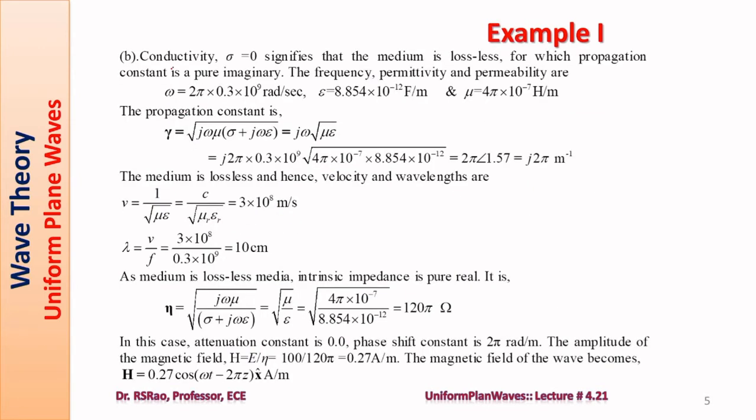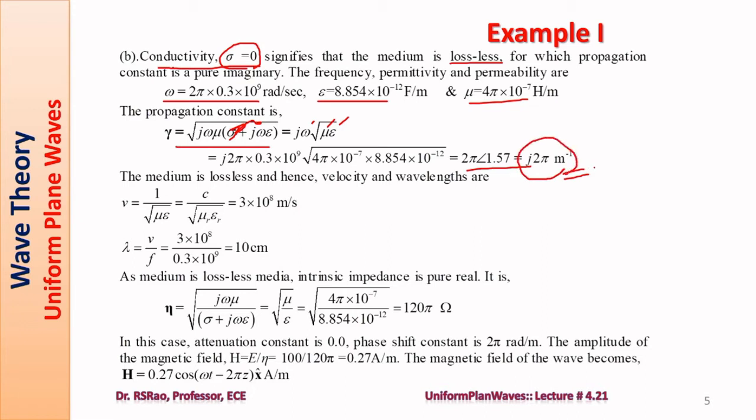Now we consider the second situation: conductivity is 0, meaning it is lossless. So omega is the same because frequency is the same. Only change is sigma has now become 0. Epsilon remains the same, mu remains the same. So propagation constant, when sigma becomes 0, becomes j omega root mu epsilon. Substituting mu value, epsilon value, omega value, what you have is 2 pi 1.57, or j 2 pi. This is gamma. Now it is pure imaginary. What does it mean? Alpha is 0.